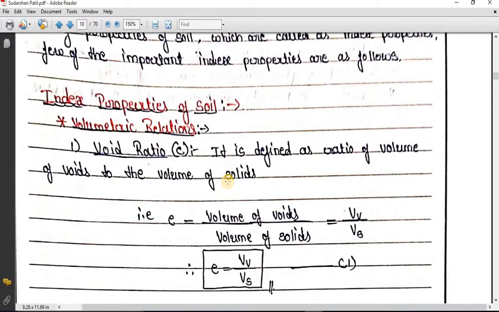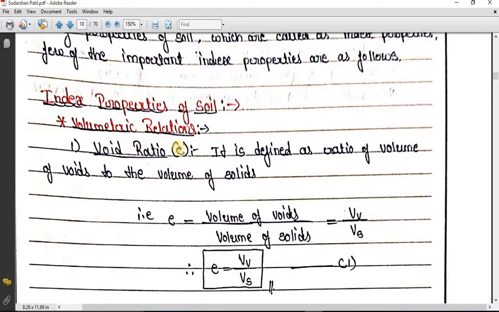You can see here these index properties of the soil are categorized in two ways. One is volumetric relations, another one is weight-volume relations. So first we are going to see volumetric relations, meaning we are going to compare the volumes. So the first index property of the soil is void ratio. Remember, without proper study of the phase system, you won't be able to understand this, because these all depend upon the phase system only.